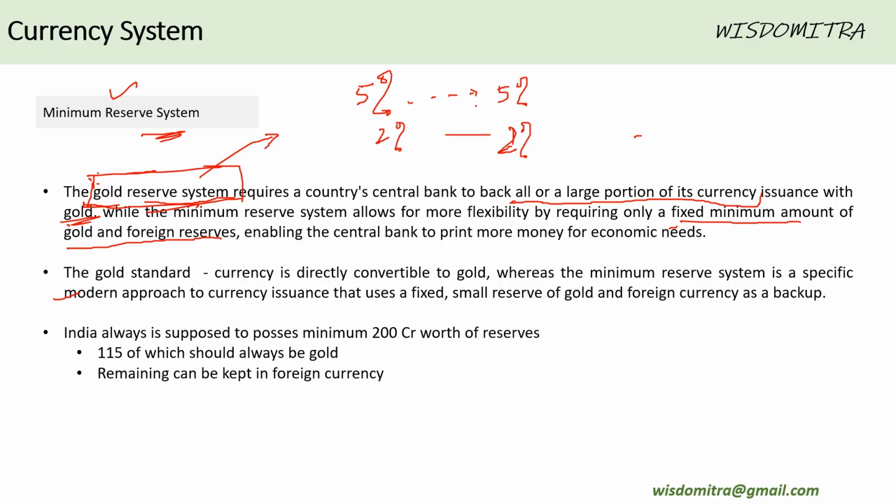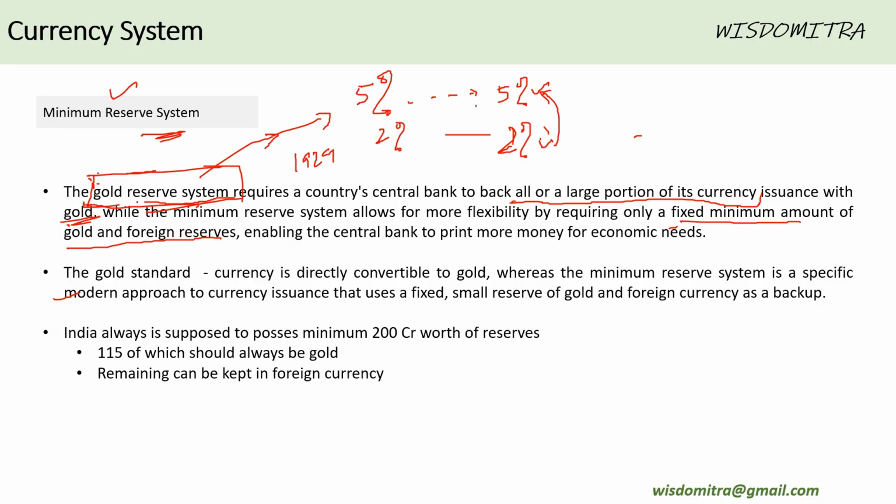So the currency is growing at 2% because every single rupee being issued by the central bank is supposed to be backed by gold. In such a situation, the currency will not be able to keep up with the rate of growth, which will hamper the growth. So that's the reason why the gold reserve system creates problems, and it was one of the major issues for the 1929 economic depression.